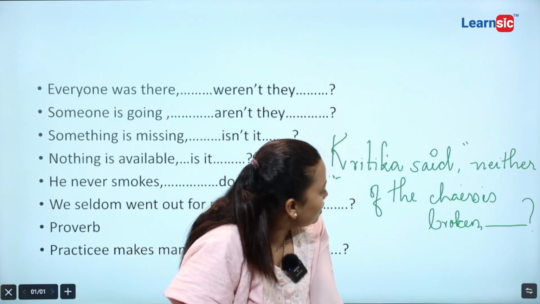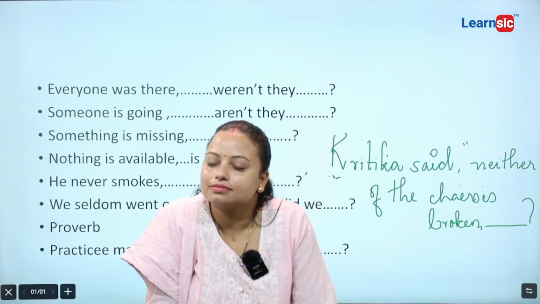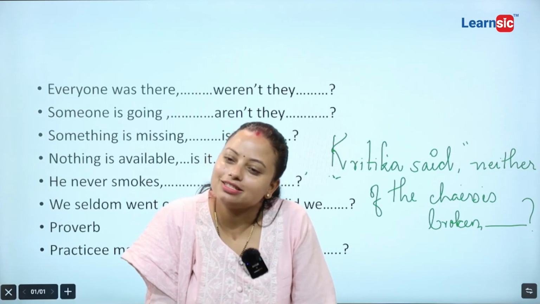Now see the auxiliary verb over there. What is the auxiliary verb? Is. Now got the answer?